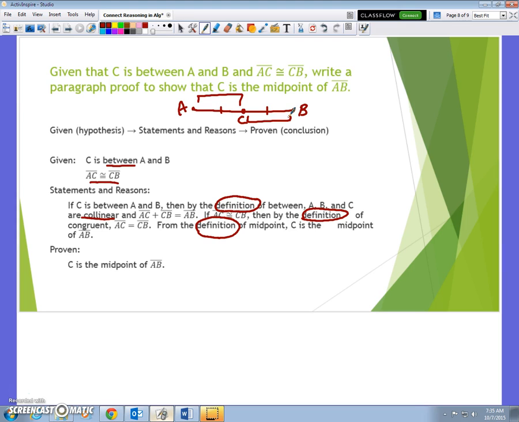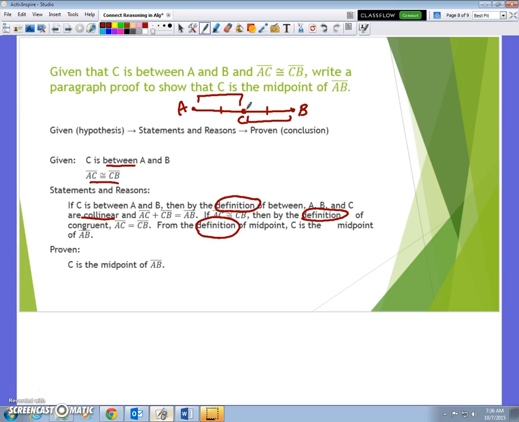So if AC is congruent to CB, then by the definition of congruent, AC equals CB. So congruent just means equal. All right, that's all that sentence says. Let's not make it too complicated. That's what congruent means. It means each side from C to B and from A to C, those are both equal. So I need to put that in my proof because that's something that needs to be interpreted.